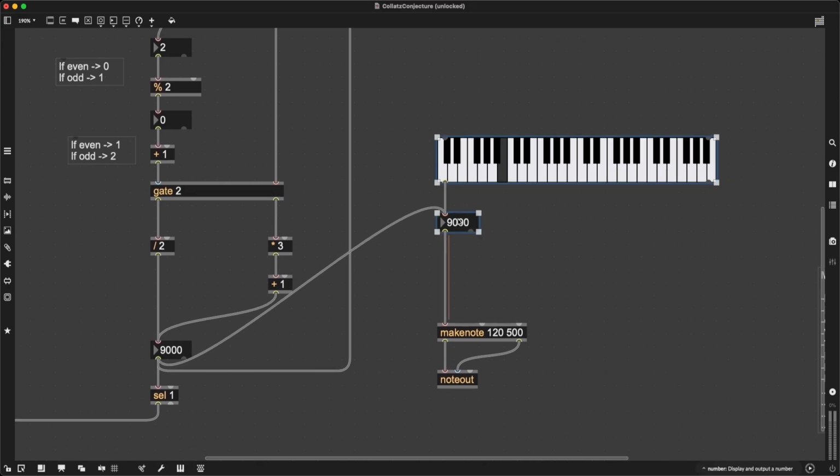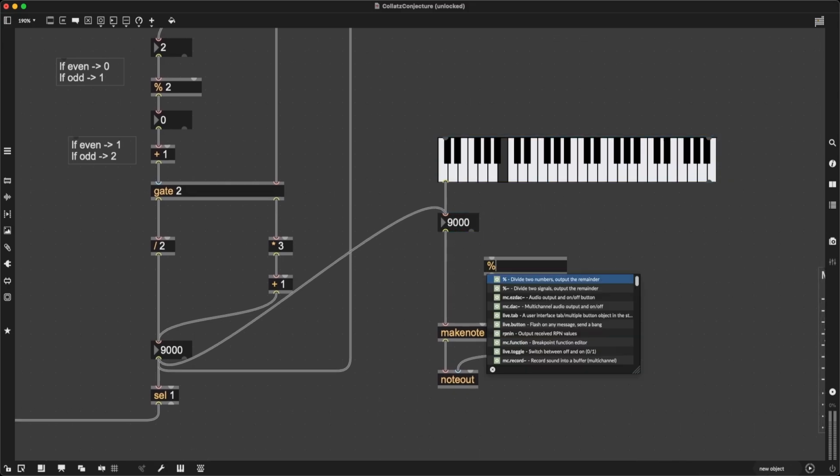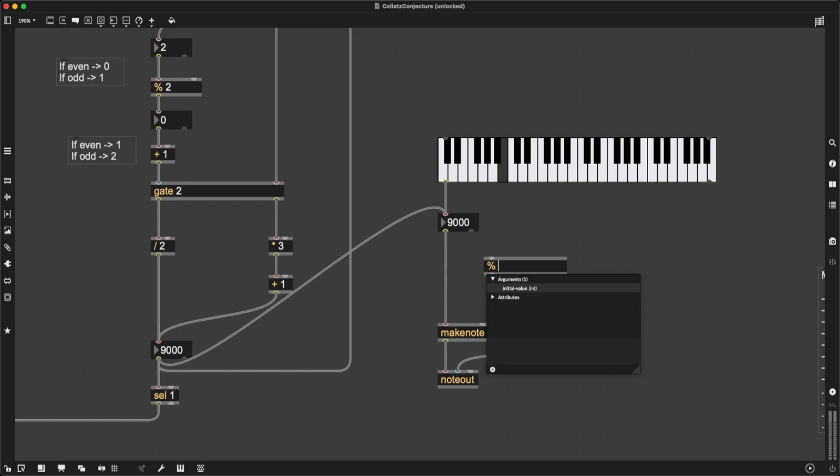And what I can do is, again, use the modulo object, right? This time not to figure out if the incoming number is even or odd, but to make the incoming number wrap around a range of values. What do I mean by this? If I type in 128 as my argument to the modulo object, I am going to wrap whatever value is coming from my resulting number around 128. As in, if it's 0, it's 0. If it's 1, it's 1.